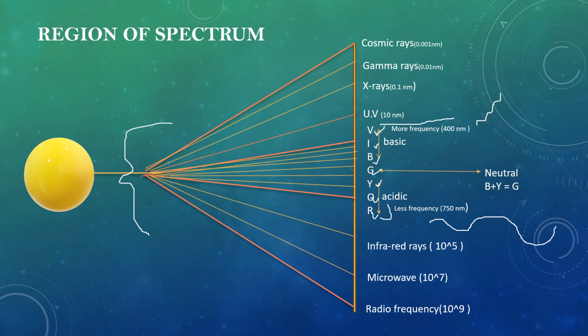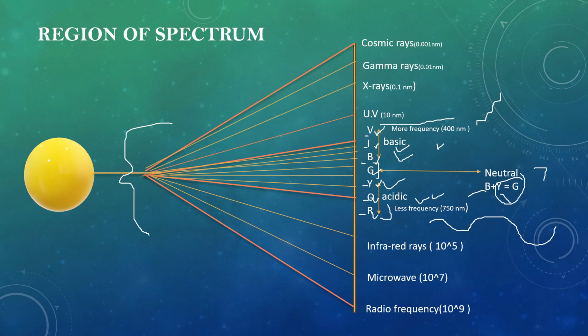Here the green is neutral. How is it neutral? Because violet, indigo and blue consist of basic nature, while yellow, orange and red consist of acidic nature. So when we add blue to yellow, we get green. So it has low characteristics of basic as well as low characteristics of acidic. So we can say that this is neutral, or pH is 7.